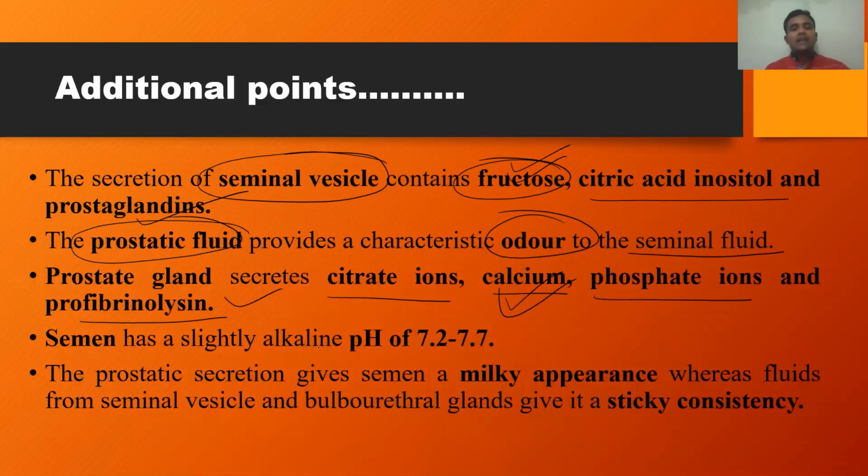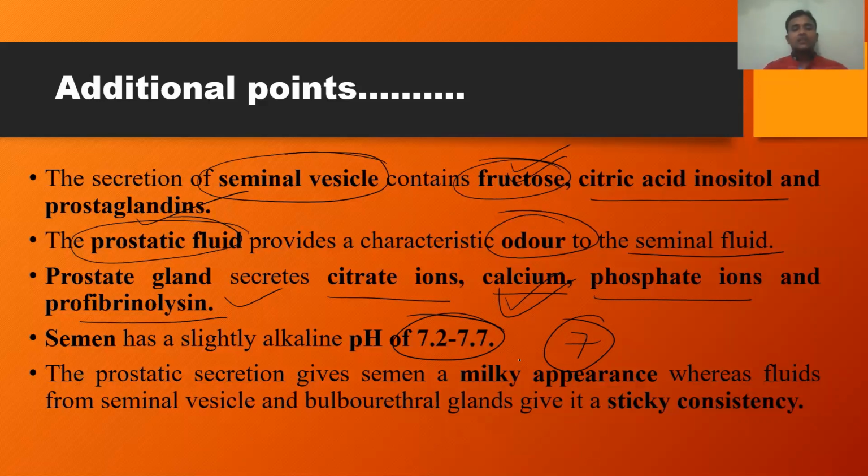The semen has a slightly alkaline pH, around 7.2 to 7.7. 7 is neutral, more than 7 is alkaline. This is required for the survival of sperms. The urethra is a common passage for the sperms as well as the semen. Just imagine, just before ejaculation, if there is urination, the urethra becomes acidic. If the sperms are exposed to such acidic condition, the sperms may die. So to neutralize it, there is an alkaline pH.